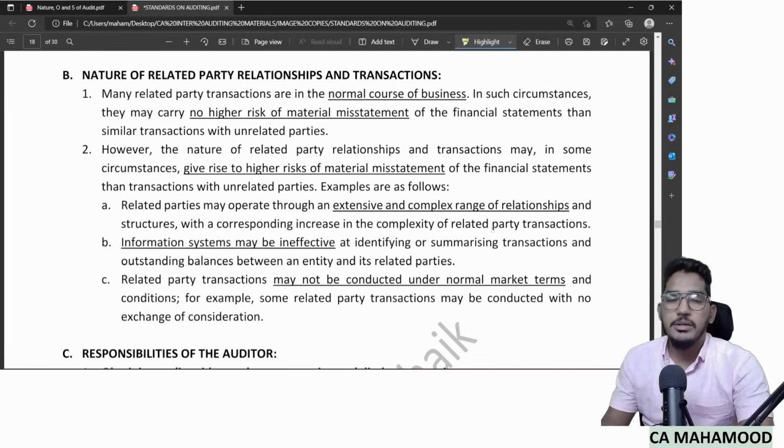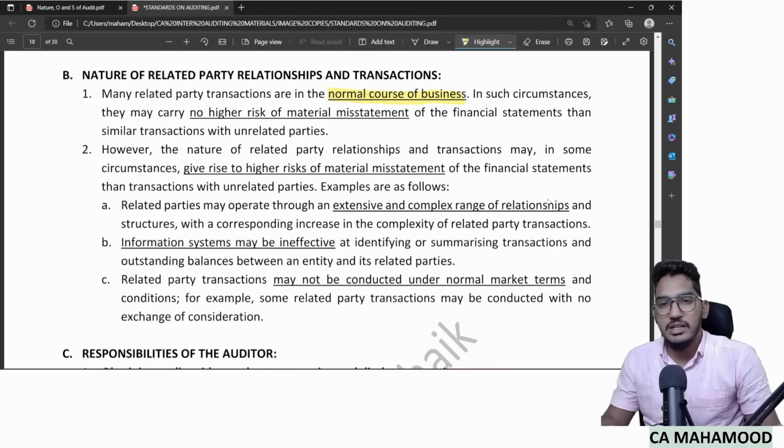Now, the nature of related parties and how related party transactions will occur. Here they simply try to say one thing: when the related party transaction is also in the normal course of business, like with the related party also the same terms and conditions, arm's length price, everything is happening in the normal course of business.